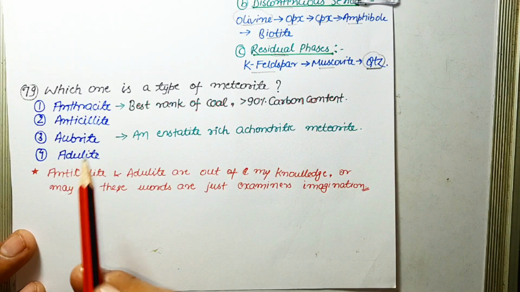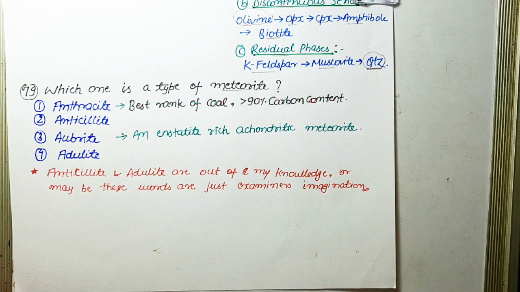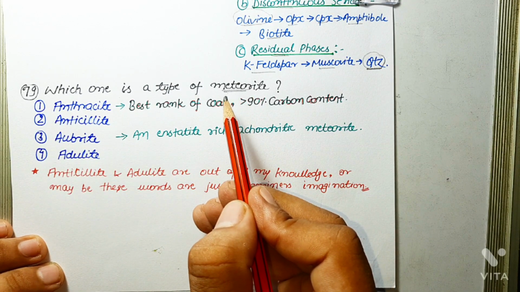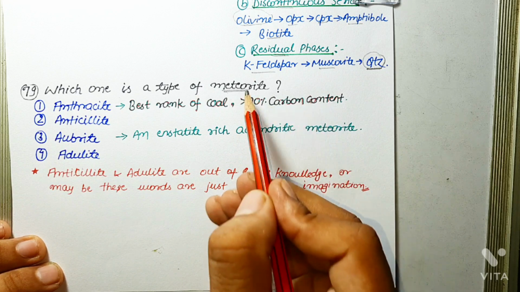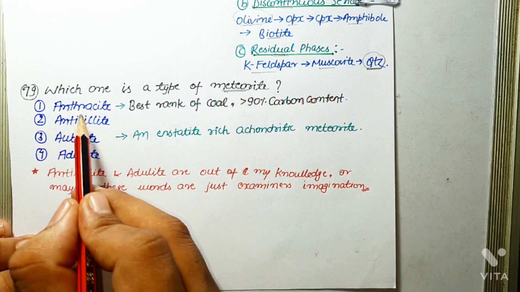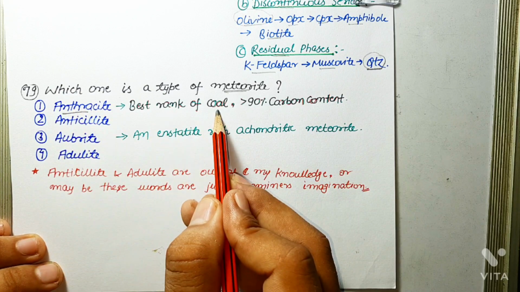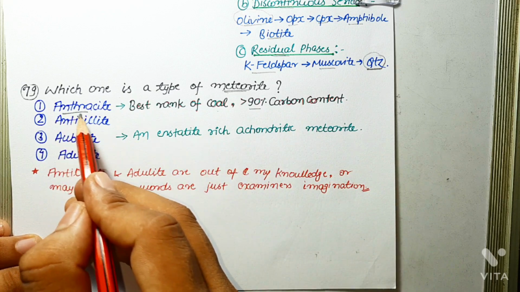Next question is, which one is a type of meteorite? So what are meteorites? Meteorites are solid extraterrestrial objects that strike the surface of the earth after surviving passage through the atmosphere. Okay, so to answer this question, let's see these options. Number one is anthracite. Anthracite is the top rank of coal consisting of greater than 90% carbon content. So this is clearly not a meteorite.